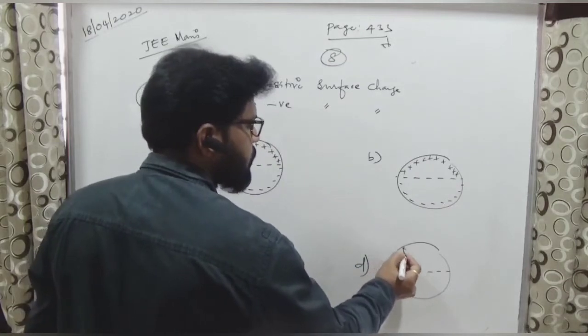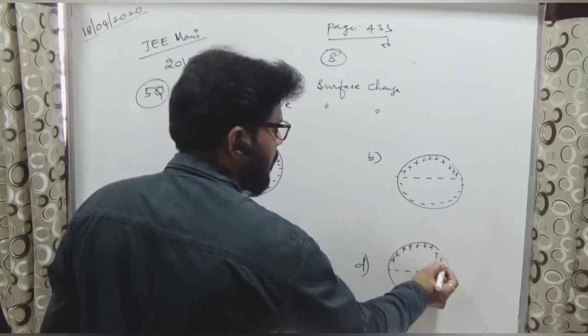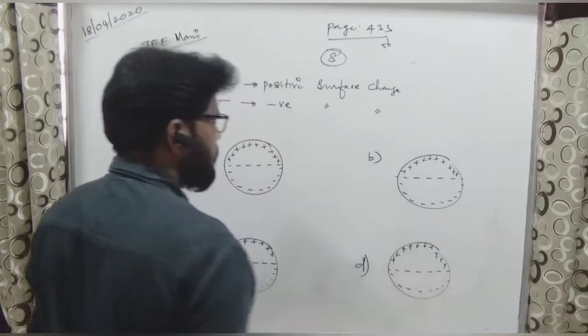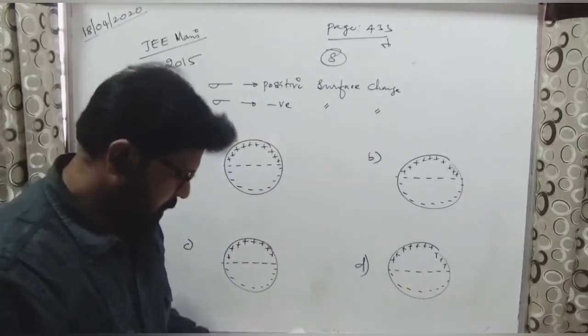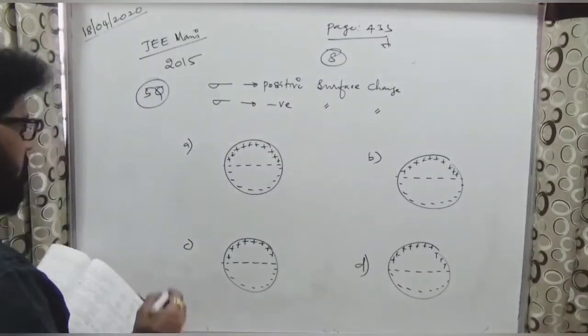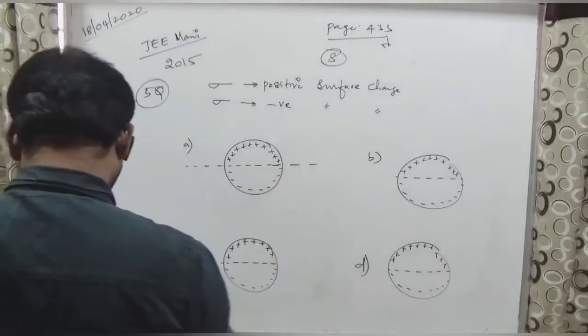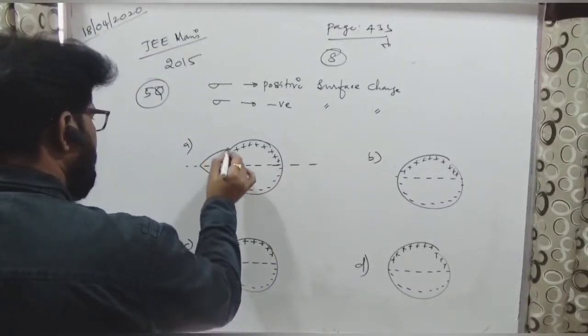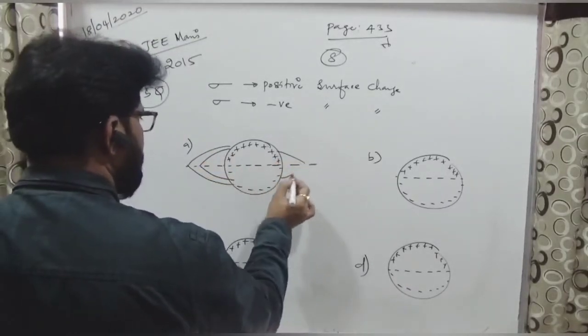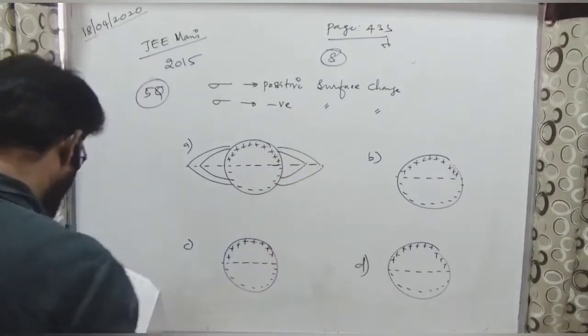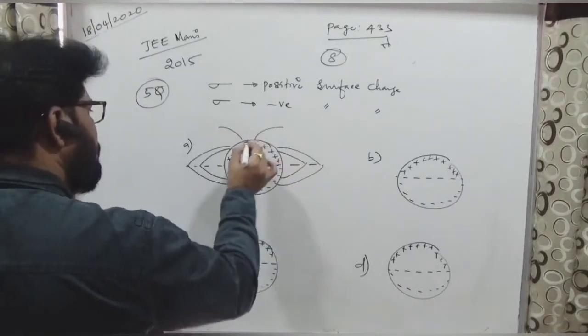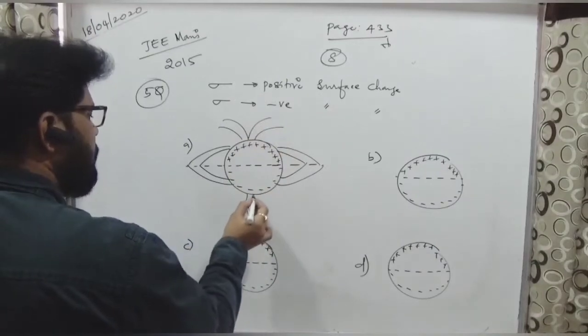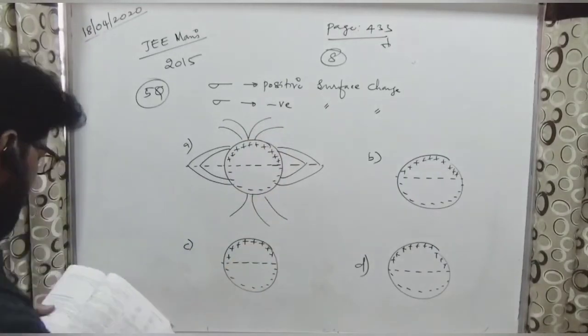Like this, 4 options A, B, C, D. The first option he has given is this. So we are getting nice diagrams here, right?